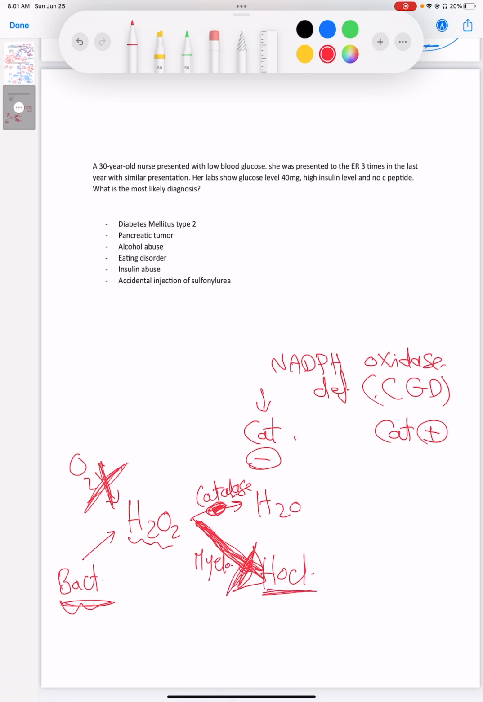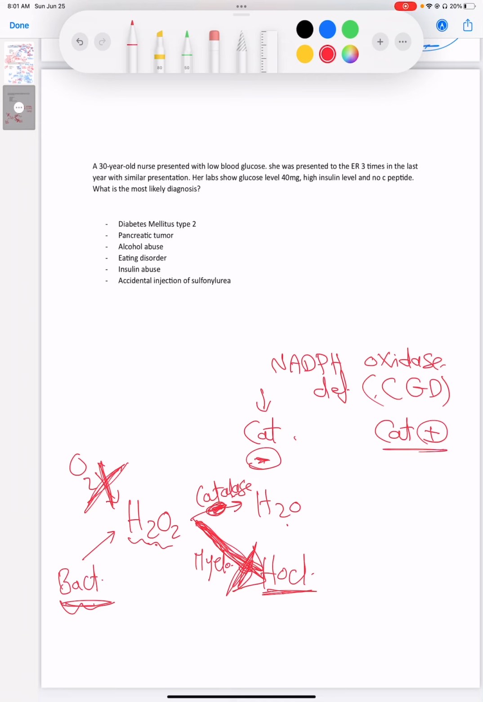So this bacteria is going to die. Why? Because the bacteria is going to produce H2O2. H2O2 cannot be reduced to H2O because the bacteria doesn't have catalase. It's catalase negative. So it's going to convert to bleach, and bleach is going to kill the bacteria, meaning there is no catalase negative organism infection in case of NADPH oxidase deficiency.